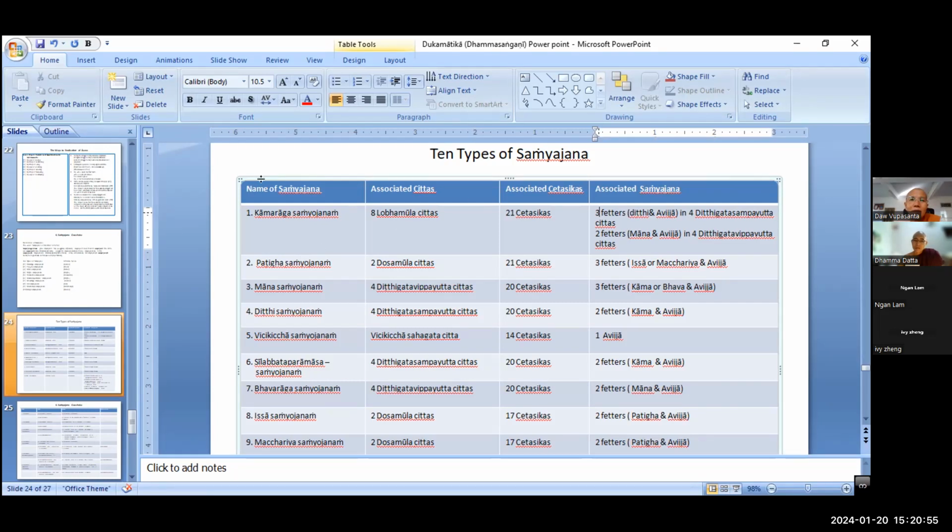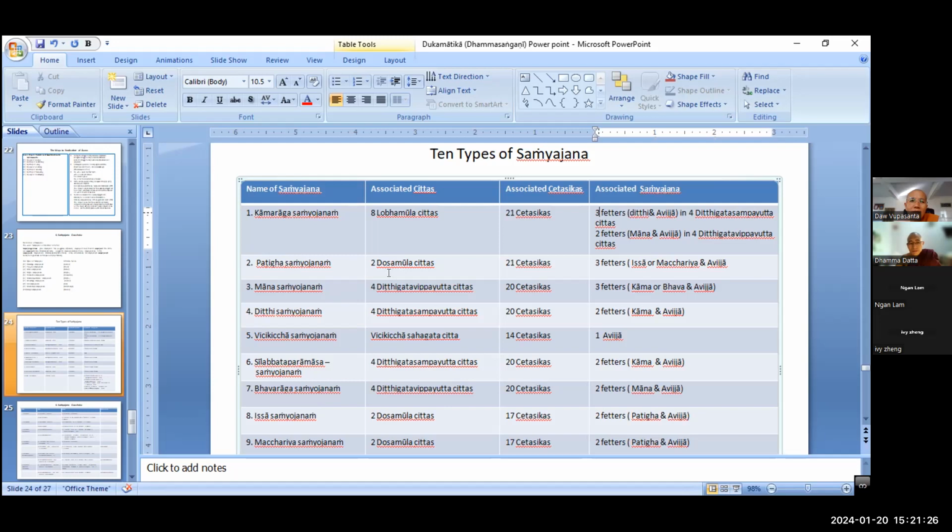With regard to the past three: he did harm to me, he did harm to my beloved one, and he benefited the hateful one. But whenever a hateful thought appears, we are bound by Patigha Samyojana. So in the Abhidhamma, it is Dosa Cetasika, right?